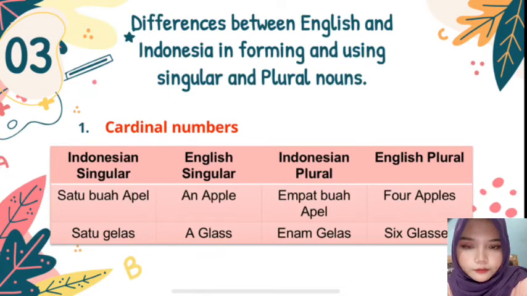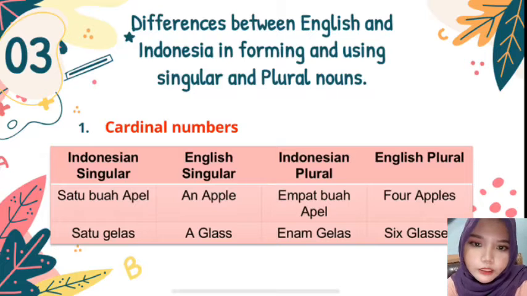The answer of number 3, the differences between English and Indonesian in forming and using singular and plural nouns. Well, in Indonesian, there are no articles, for example a, an, or the, but using cardinal numbers. In Indonesian singular is satu buah apel.